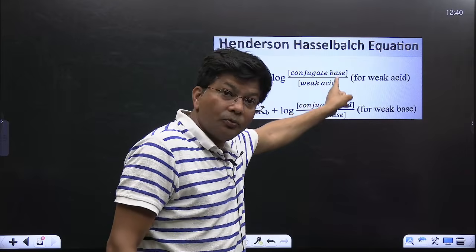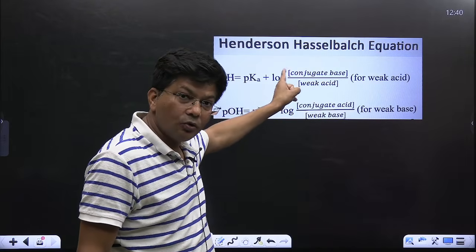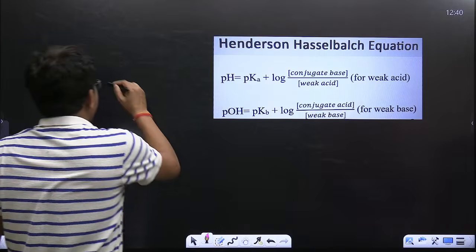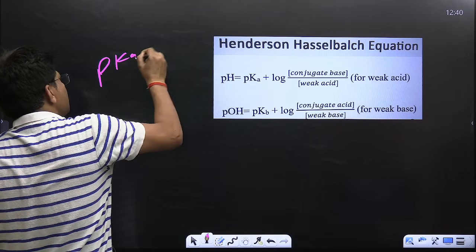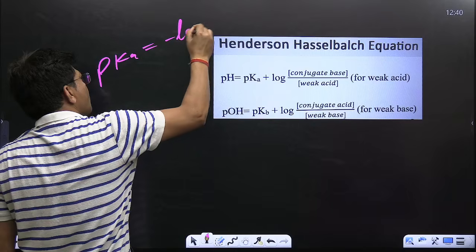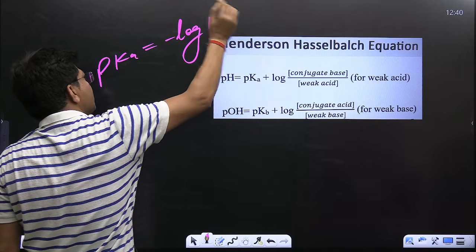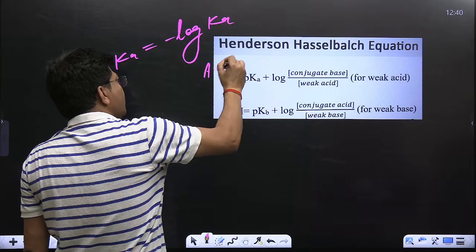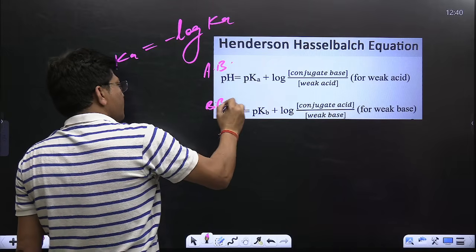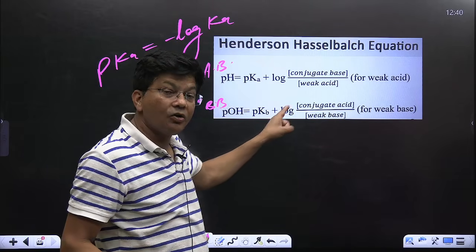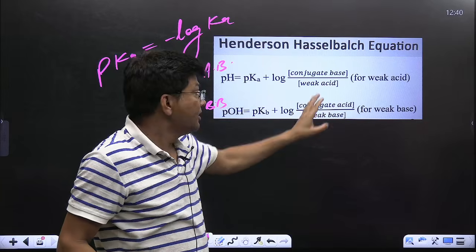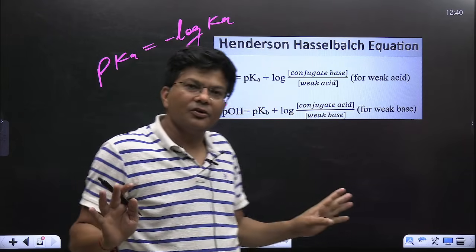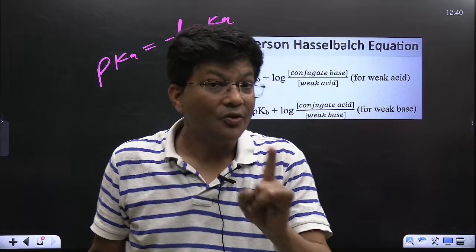If they are giving equimolar, this will be equal, so log 1 will become 0. So pH is equal to pKa, and pKa is equal to minus log of Ka, if by chance it is not given. So this is acidic buffer, and this is basic buffer. pOH is equal to pKb plus log of concentration of salt upon base. If that is equal, then pOH is equal to pKb, and pKb is minus log of Kb. So I hope you have got it.